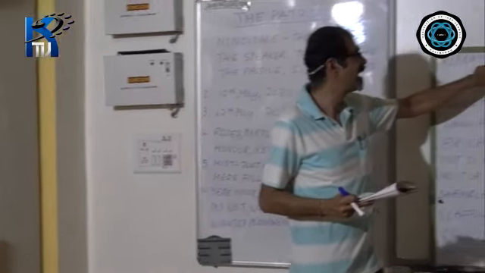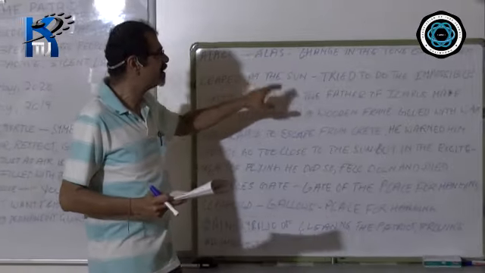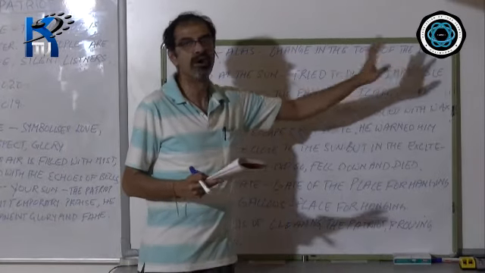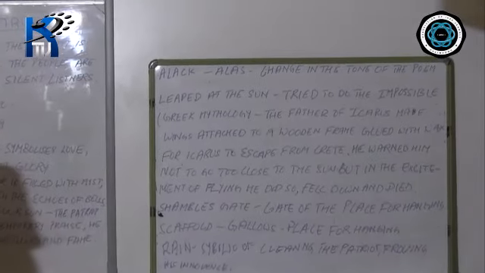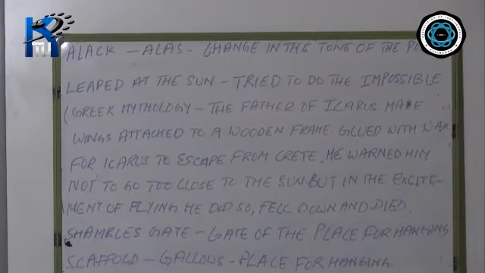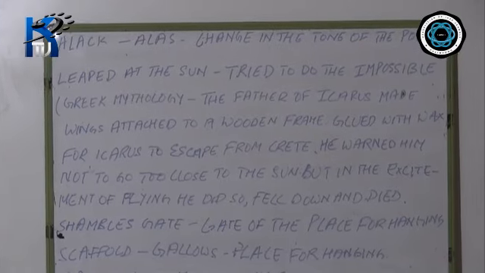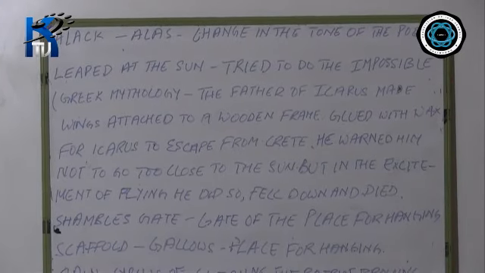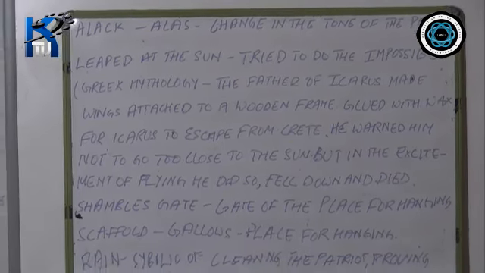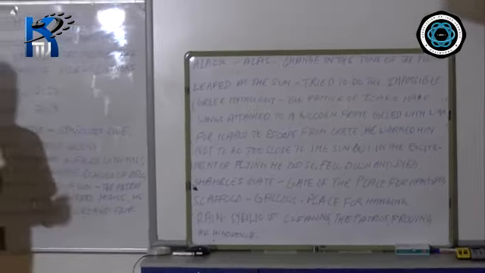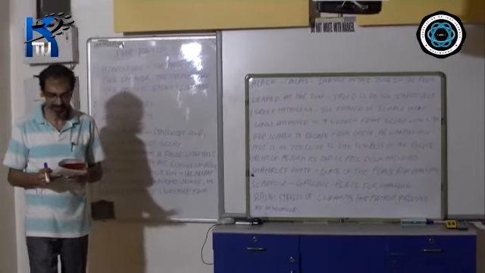When you look at the next stanza, you will see it begins with the word "alack," which means alas. You will see there is a change in the tone of the poem. From the happy memories of the past year, he is now coming to his present, miserable, helpless condition, where he is being taken to be hanged to death.